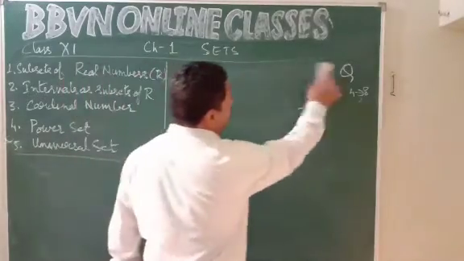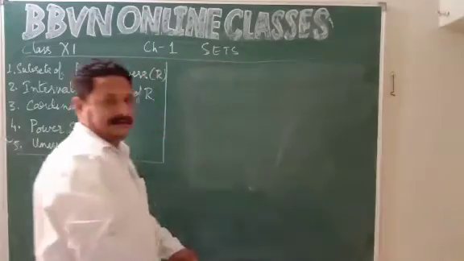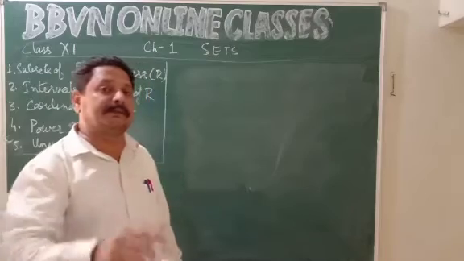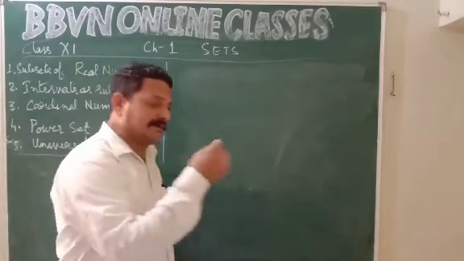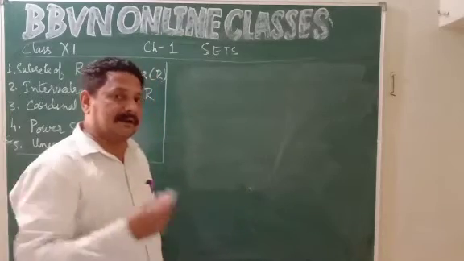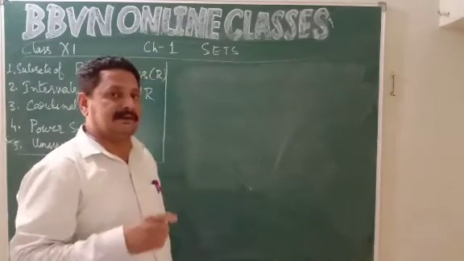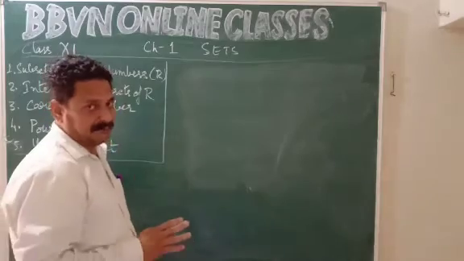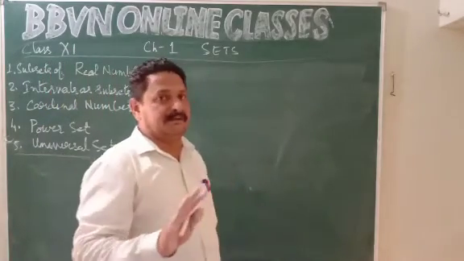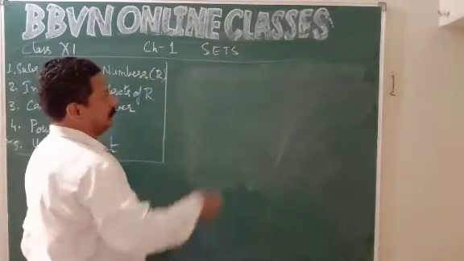Intervals as subsets. Let us understand. You must have studied in your previous classes the concept of number line, representation of a number on the number line. It can be a rational number, it can be an irrational number, it can be an integer, natural number, whole number, whatever it is. But representation of a number on the number line is a well-known concept to you all.